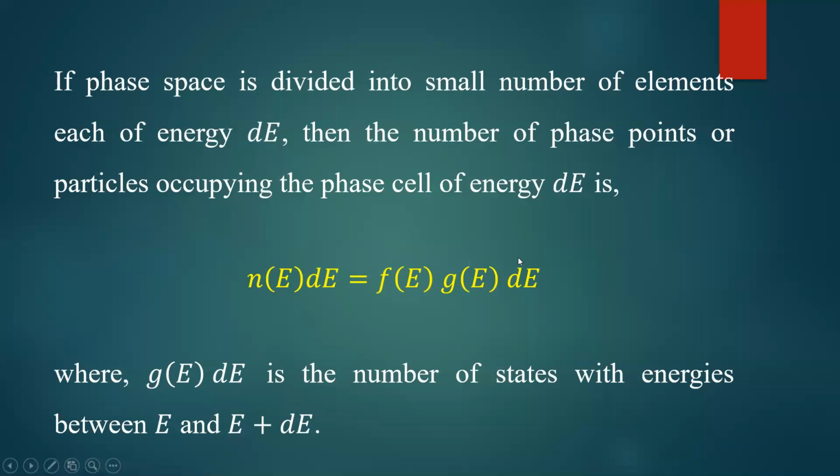Here dE gives the volume of the smallest element in the energy space. You remember this point. That is how you can find the number of particles present in a small range of energy dE.